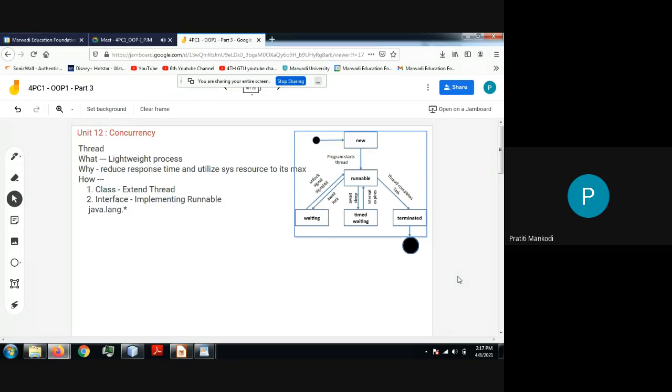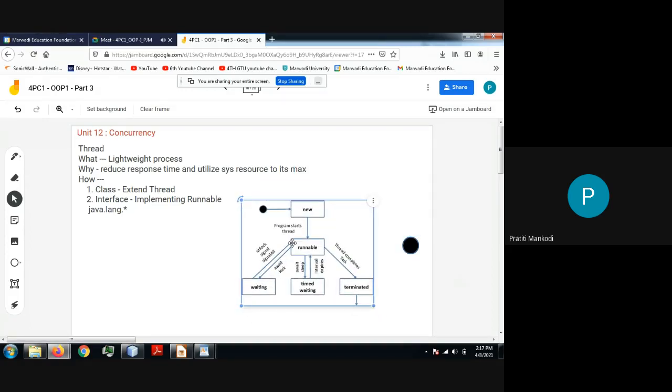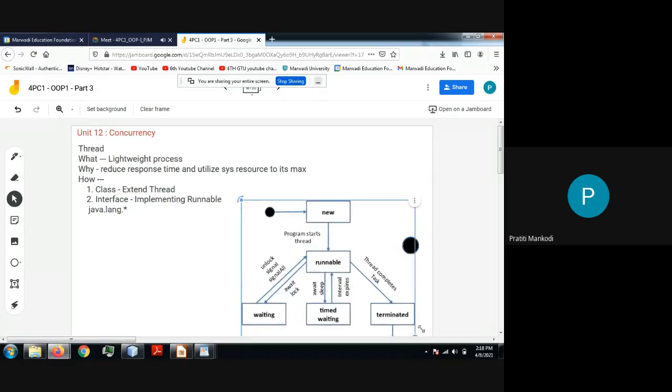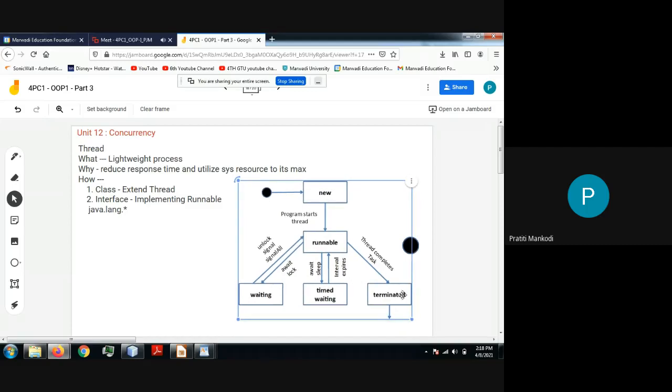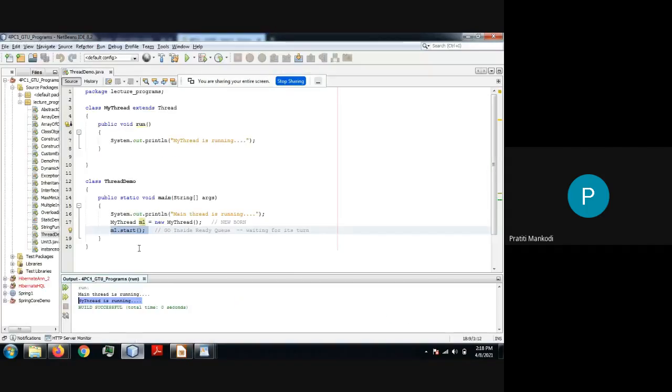We haven't called the run method. You must have observed this. We have not called the run method at all, but still your run method was automatically called whenever this thread m1 got its chance inside the processor.